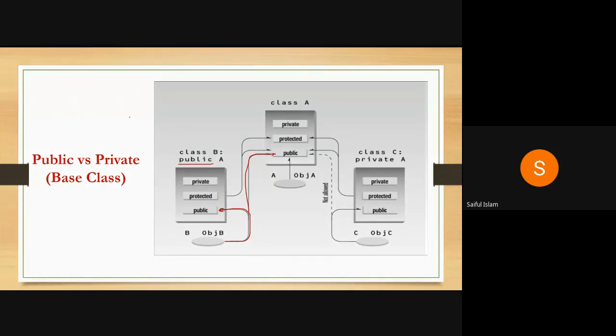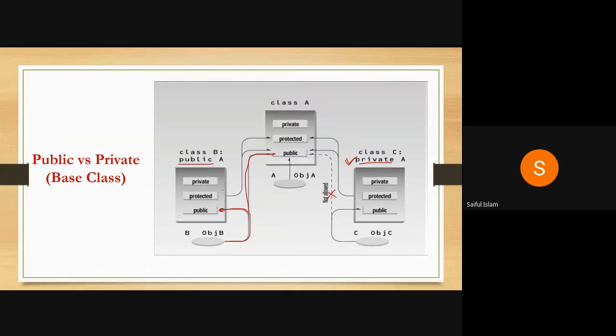Now, instead of public, if you have private, what's the meaning of private? Now I can create an object of class C which can access a public member of class C, but it cannot access a public member of class A because the derivation here is private from base A. So because of this, I cannot access it. Look at the member functions.